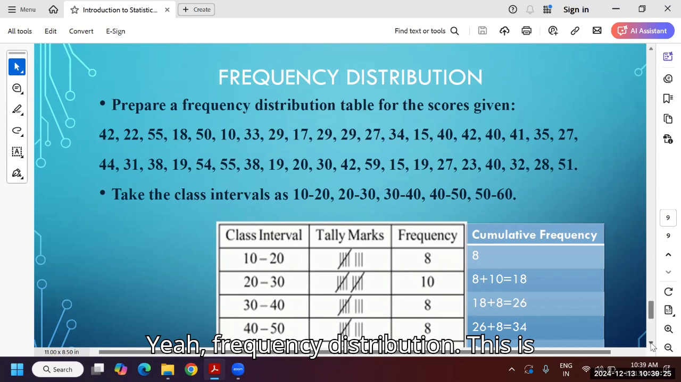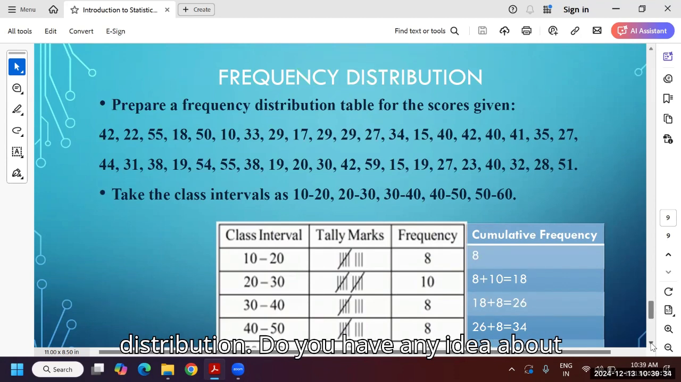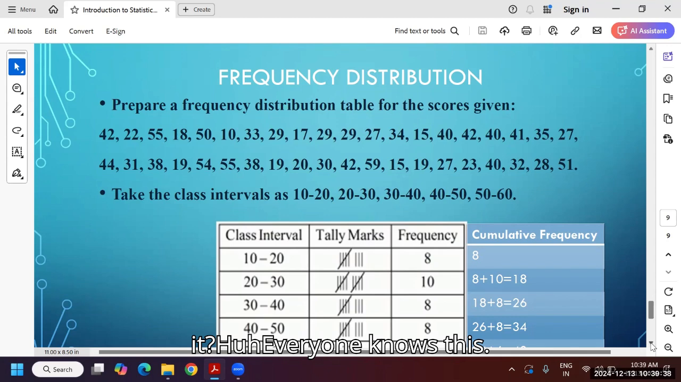Yeah, frequency distribution. This is very much important. But in 8th standard, I think we did this frequency distribution. How to do the frequency distribution? Do you have any idea about it? Everyone knows this. Okay. Thank you, because I need not explain too much. Prepare a frequency distribution table for the scores given.